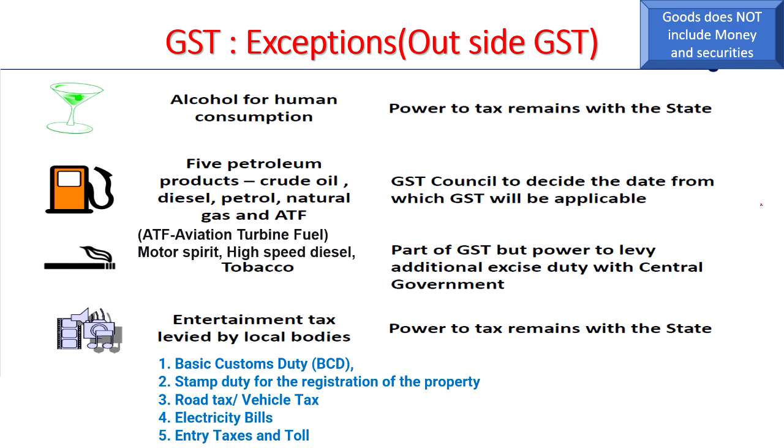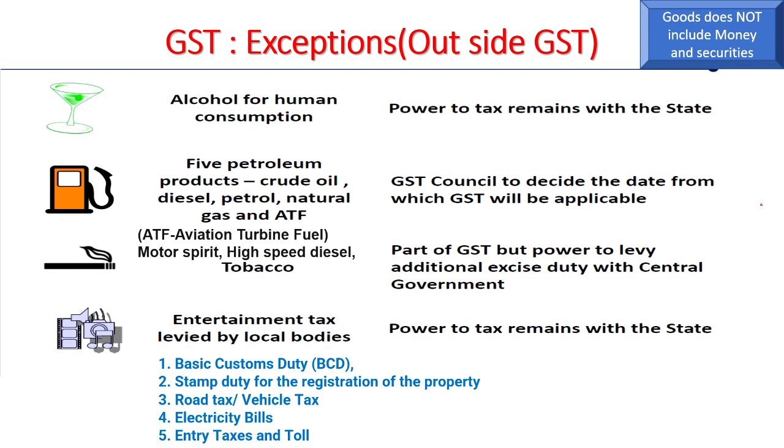And one more point is tobacco. Tobacco is also outside the GST, but the power to levy additional excise duty remains with the central government. So it is part of GST, but some additional excise duty the central government can also levy. One more aspect that is outside GST is entertainment tax levied by the local bodies. So entertainment tax that is levied by the local bodies is also outside GST. Power to tax remains with the state.